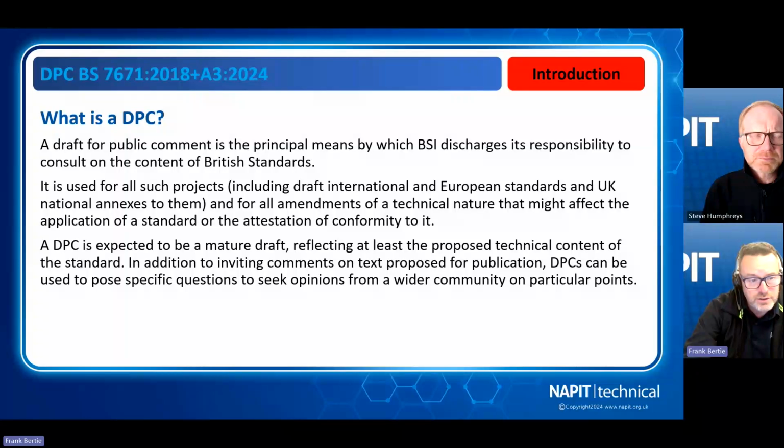The draft for public comment is a mature draft, and it's up to date with the latest proposals. It's inviting comments from stakeholders in the industry to seek opinions to make sure we've got the latest and current information in the document.